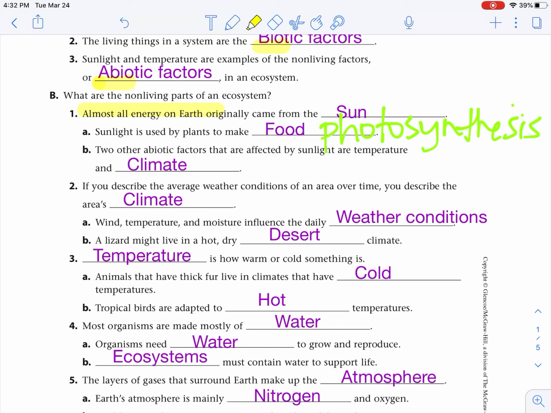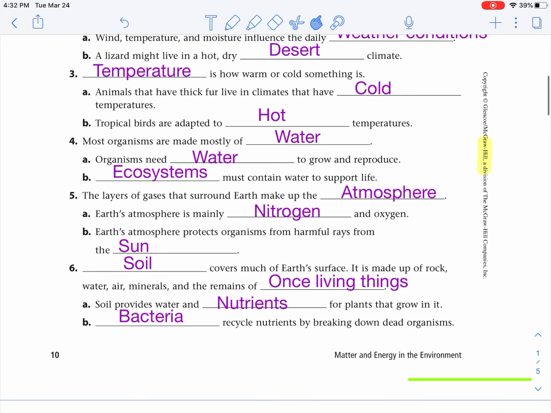Two other abiotic factors that are affected by sunlight are the temperature and climate. If you describe the average weather conditions of an area over time, you describe the area's climate. Wind, temperature, and moisture influence the daily weather conditions. A lizard might live in a hot, dry desert climate. Temperature is how warm or cold something is.